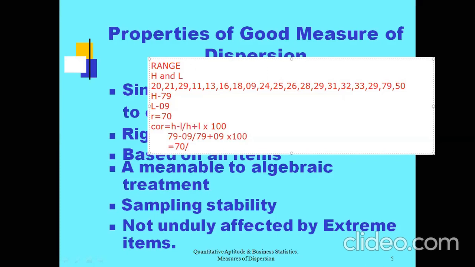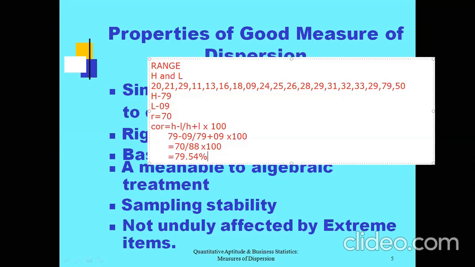How much is 70 by 88 into 100? It is 79.54%. That is your coefficient of range. This is how we calculate range and coefficient of range in case of raw data.